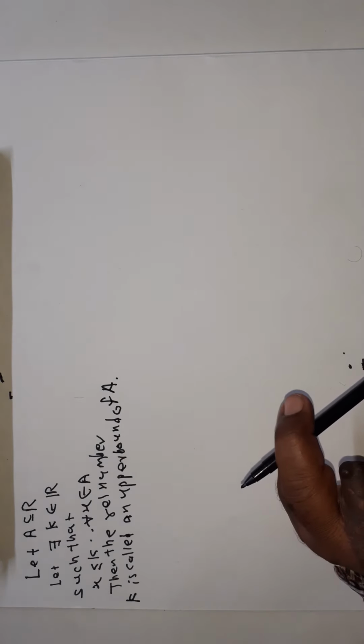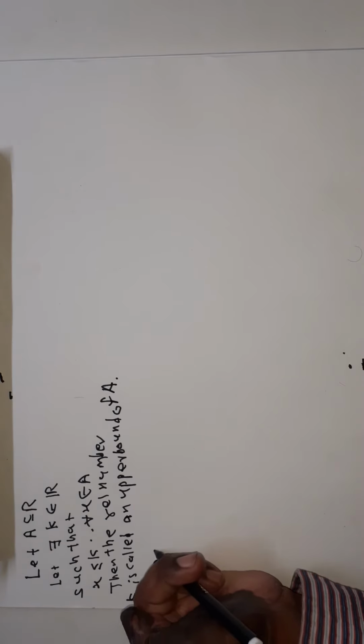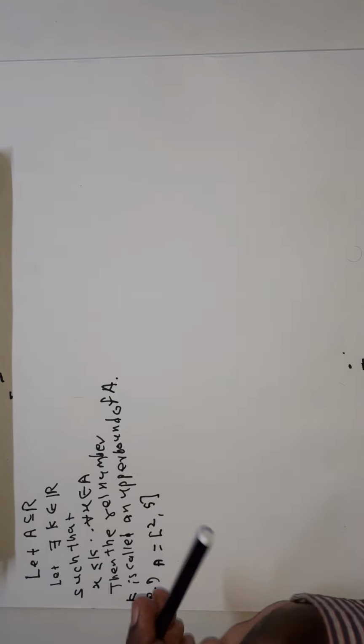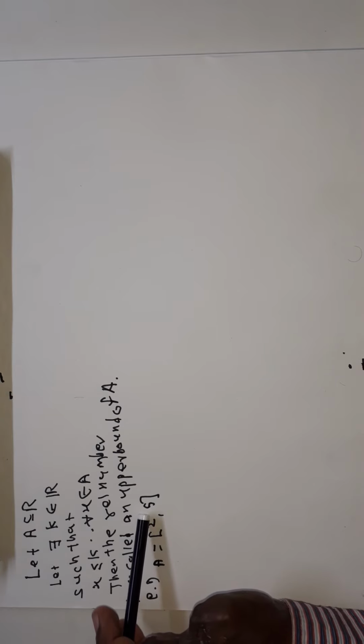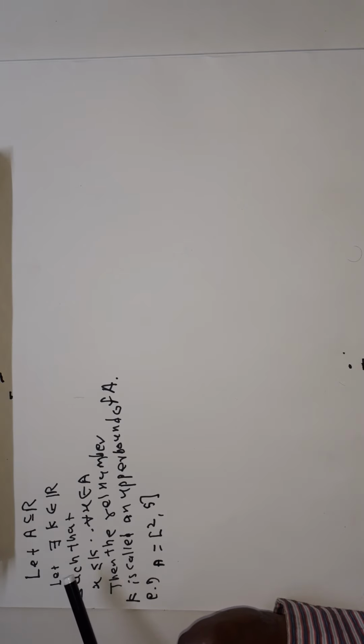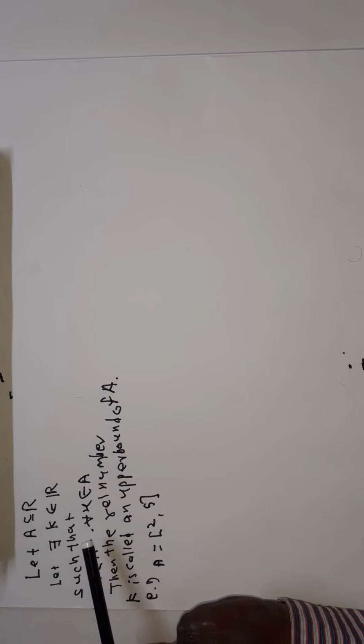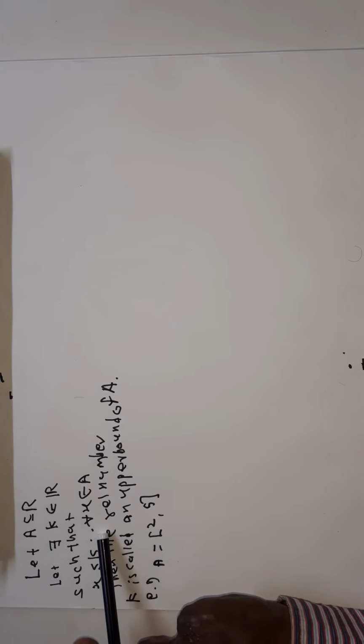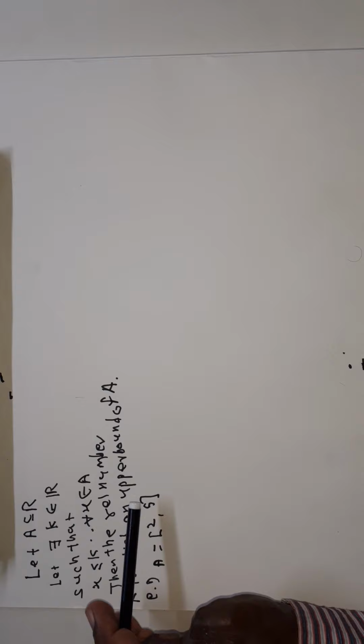See here, for example, A is equal to the closed interval [2, π]. Then we can observe that for all X belonging to A, X is less than or equal to π. Therefore, π is an upper bound of A. Similarly, X is less than 6 for all X belonging to A, therefore 6 is an upper bound of A. Similarly, 7, 8 and an infinite number of numbers are upper bounds of A.